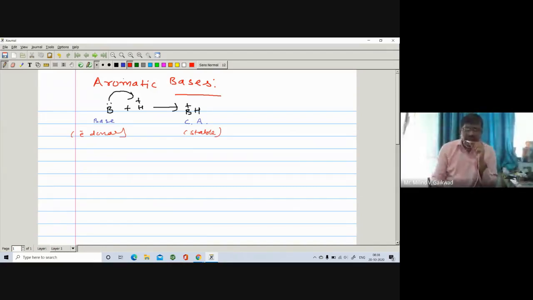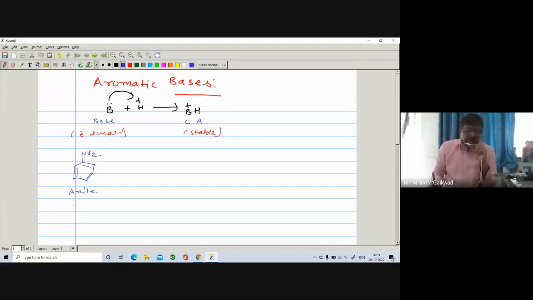Now let us see examples of other bases. Suppose you take aniline. Aniline has a benzene nucleus. Here are the pi bonds, and here is NH2.